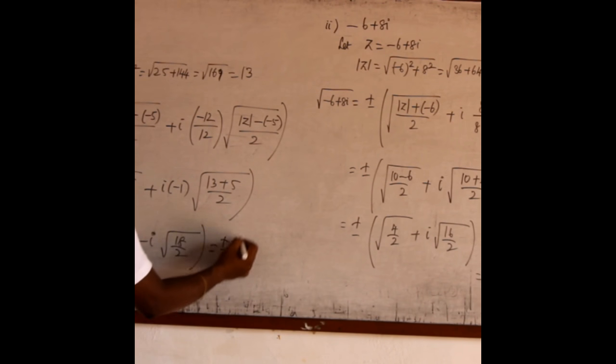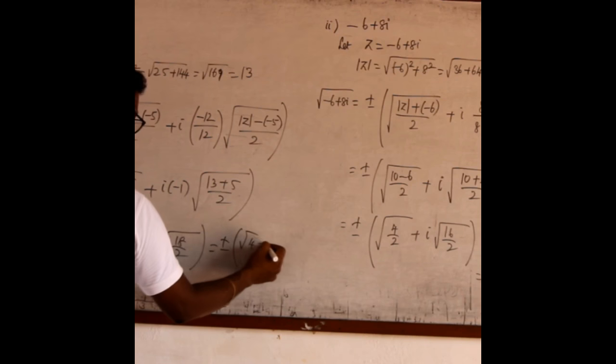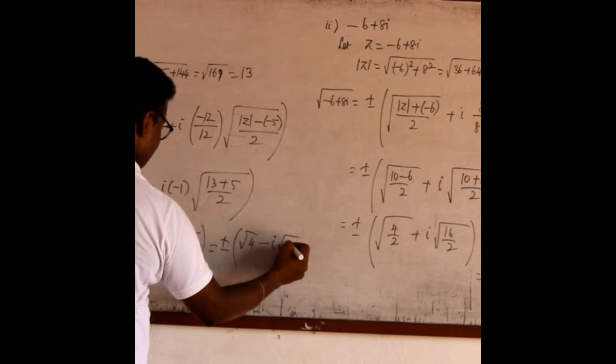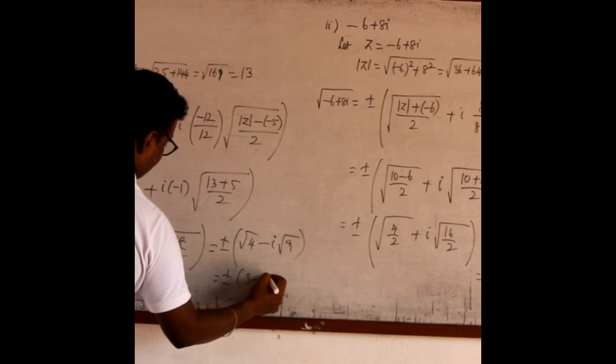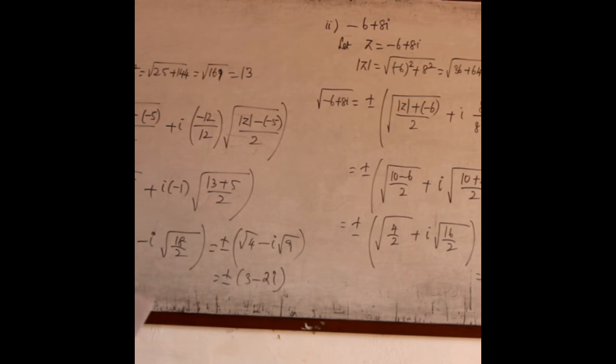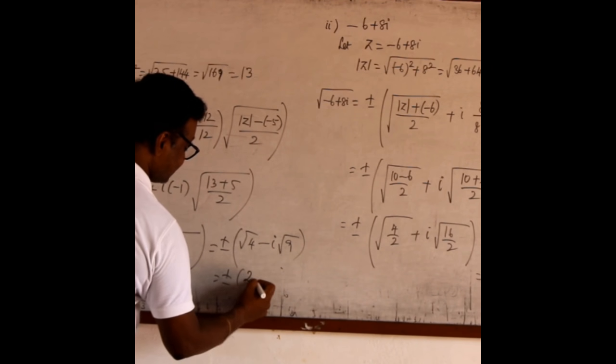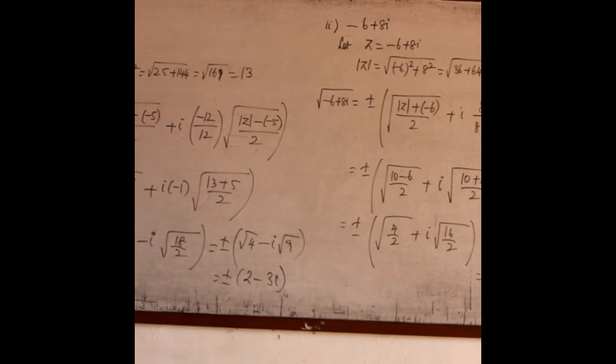It is plus or minus root 4 minus i into root 9. It is plus or minus 2 minus 3i. So this is the square root of this complex number. With that, exercise 2.5 is over.